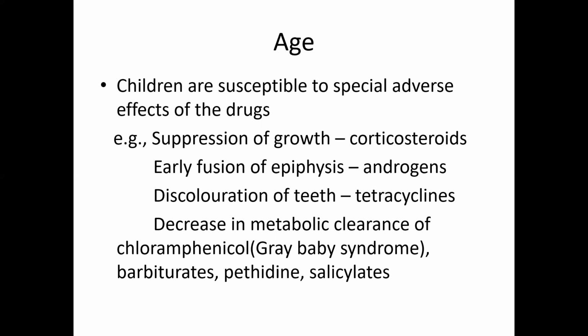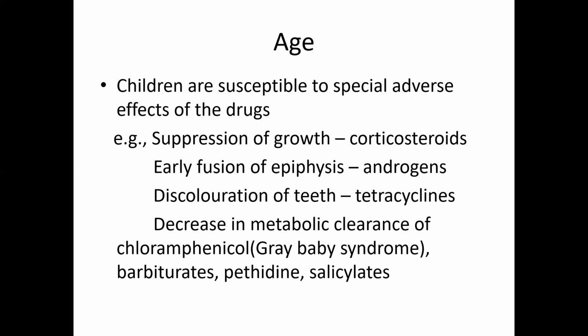The liver and kidney are not fully matured. The hepatic drug metabolizing system is inadequate in newborns. So when we use chloramphenicol in infants, it will cause gray baby syndrome. The glomerular filtration rate of the newborn is low and the tubular transport is immature, so the half-life of the drug is prolonged in children and infants.